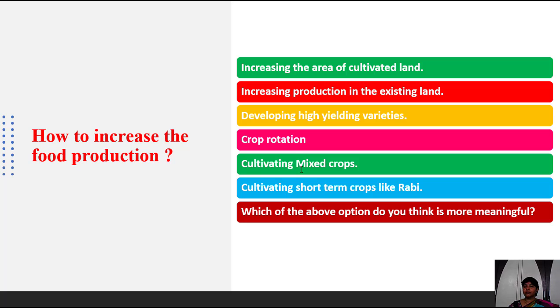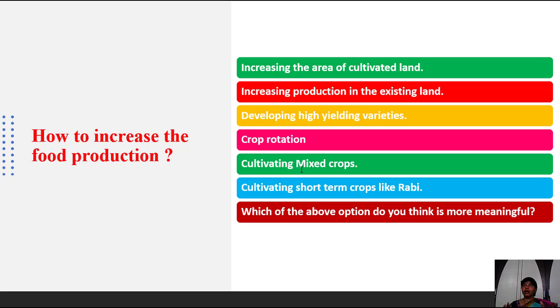Cultivating mixed crops is also very useful. Mixed crop means in a land we grow different kinds of plants. For example, in one line we grow groundnuts, and in another line we grow cabbage. Groundnut plants fix atmospheric nitrogen in the soil. That nitrogen can be used by the groundnut plants and also the cabbage plants. Both plants grow simultaneously using that nitrogen. A cabbage plant is not able to do that, but groundnut can.